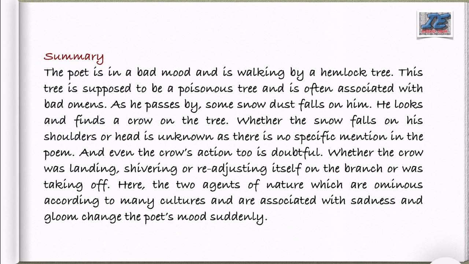Now let us quickly summarize the poem. The poet is in a bad mood and is walking by a hemlock tree. This tree is supposed to be a poisonous tree and is often associated with bad omens. As he passes by, some snow dust falls on him. He looks and finds a crow on the tree. Whether the snow falls on his shoulder or head, it is unknown.